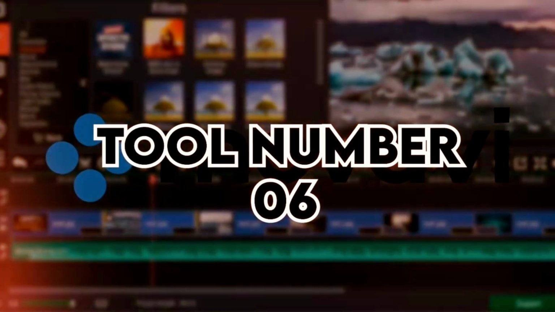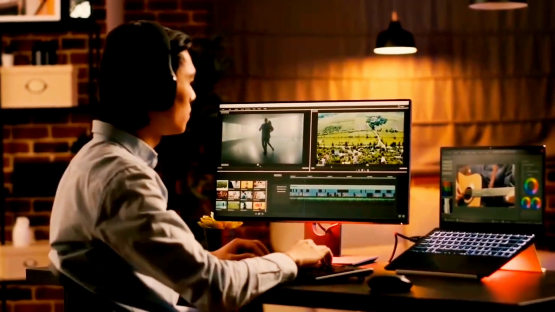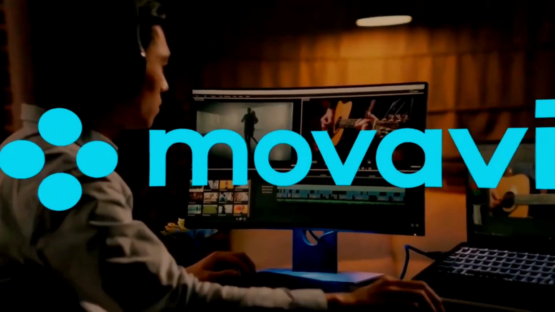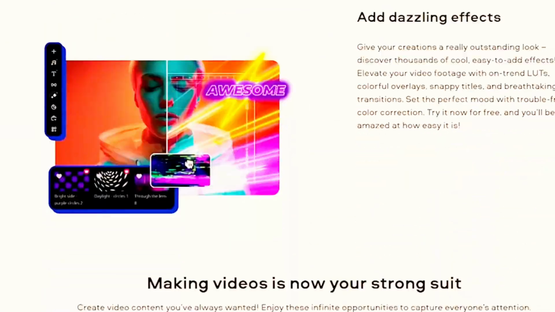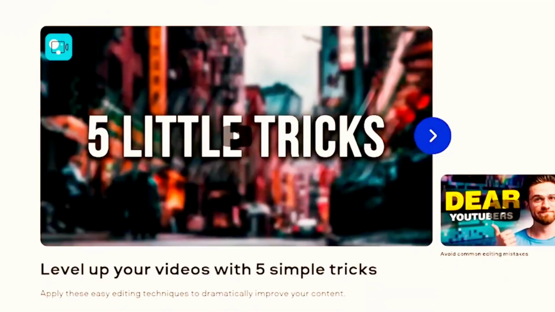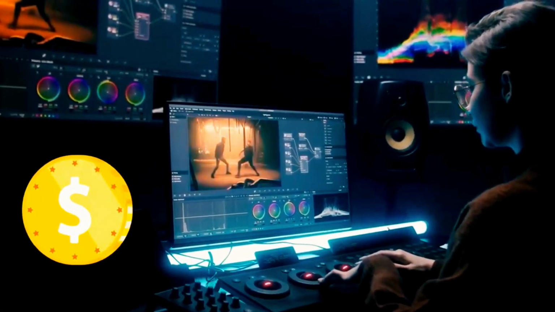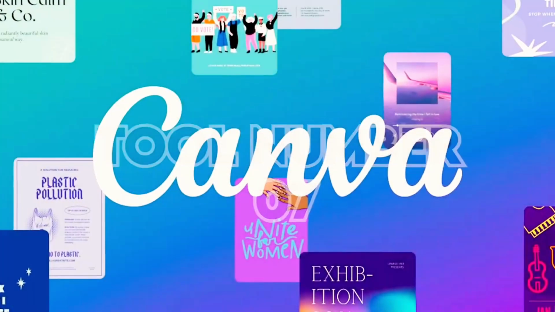Tool number 6, Movanvi Video Editor. For those seeking advanced editing features, Movanvi Video Editor is your versatile choice. With a wide range of tools, from special effects to advanced color correction, unleash your creativity and elevate your videos to the next level. It's very easy to use and a fraction of the cost compared to most other editing tools.